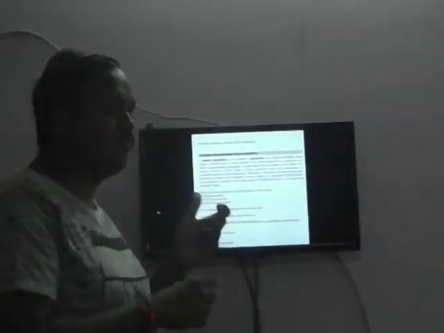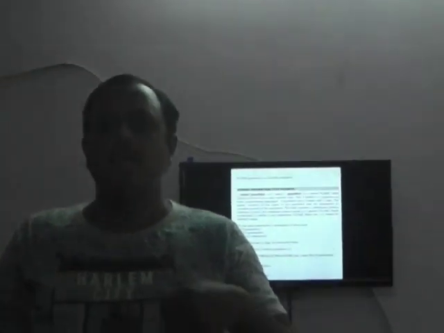For example, I want to update the employee table with a 15% hike for every employee in the salary column. So I simply write the program: BEGIN, UPDATE emp table, SET salary = salary + salary * 15 / 100. Then, simply by putting a slash, the program is executed. When we require it once again, it doesn't open, so you need to write it once again. Only then can we say it is anonymous.